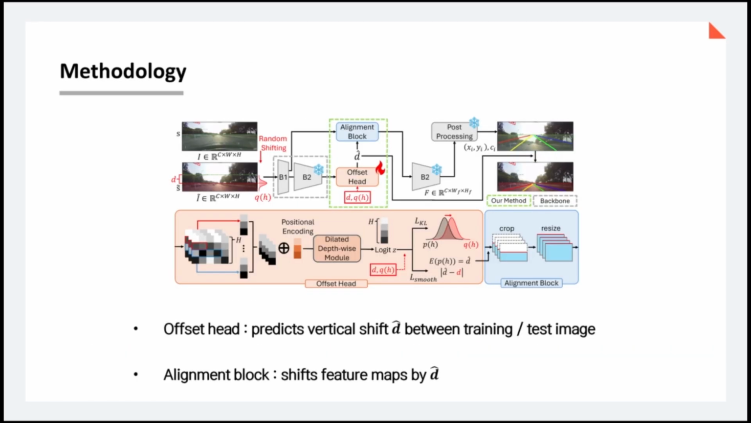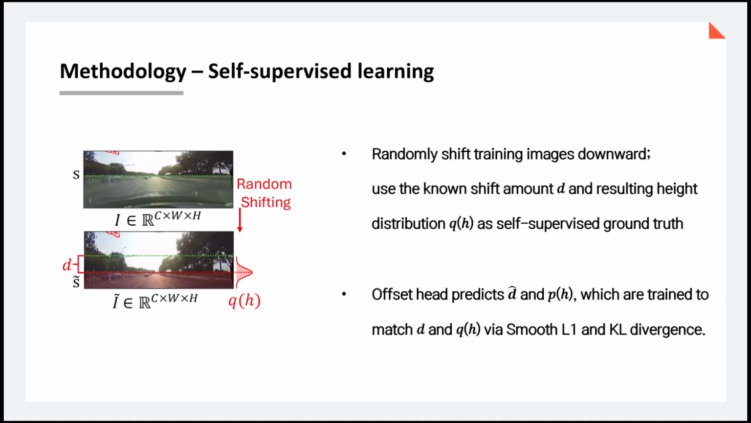I will explain our proposed lane detection method. When an image whose viewpoint is shifted by D from the source domain is fed into the network, the offset head predicts D and the alignment block corrects the distribution accordingly. Our method is trained in a self-supervised manner.